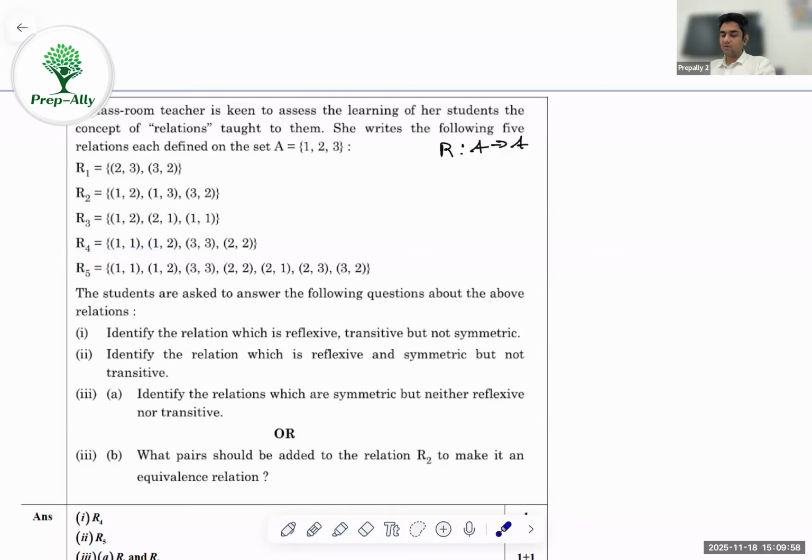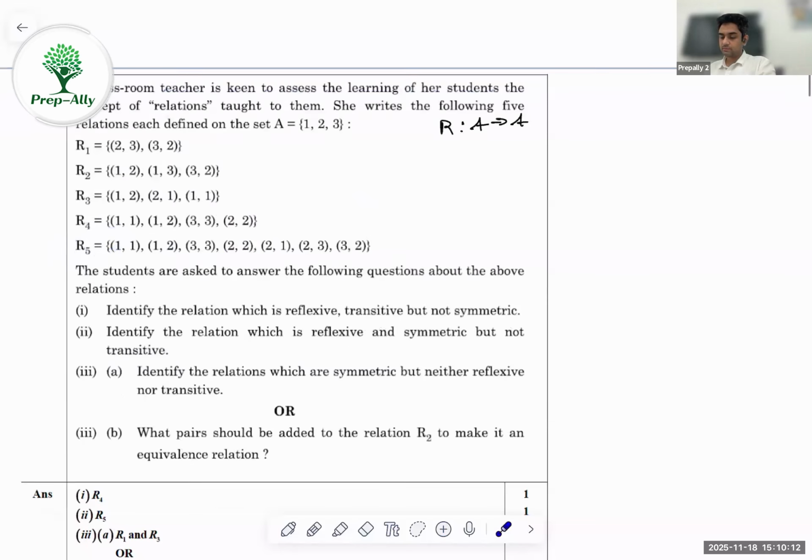As for transitive, I have a 1, 1, I have a 1, 2, so I do have a 1, 2 again. I have a 1, 2, I have a 2, 2, so I do have a 1, 2. So we can clearly see it is transitive as well. So we can directly say R4 will be the answer.